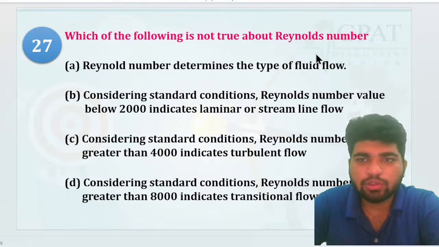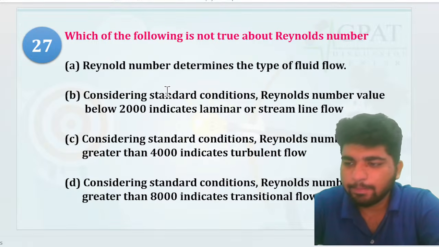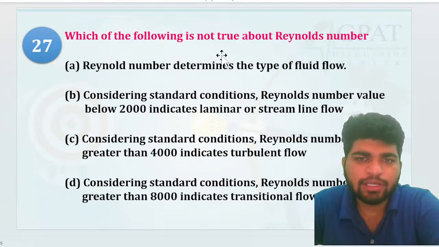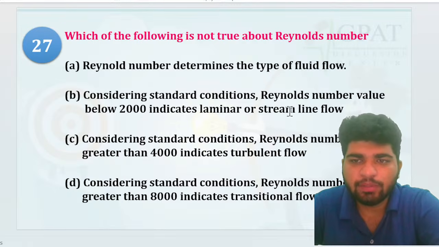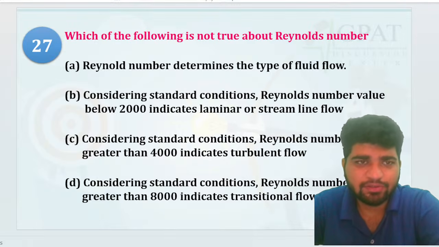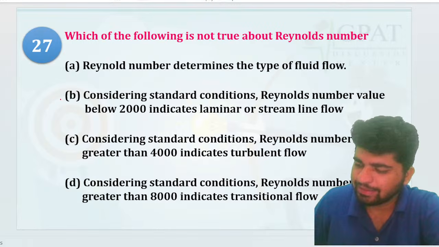Now which of the following is not true about Reynolds number? Reynolds number determines the type of fluid flow. That's right. Considering standard conditions, Reynolds number value below 2000 indicates laminar or streamline flow. Reynolds number greater than 4000 states turbulent flow. Reynolds number value greater than 8000 indicates the transitional flow. चलो बताओ कौन सा है? I think A is right.